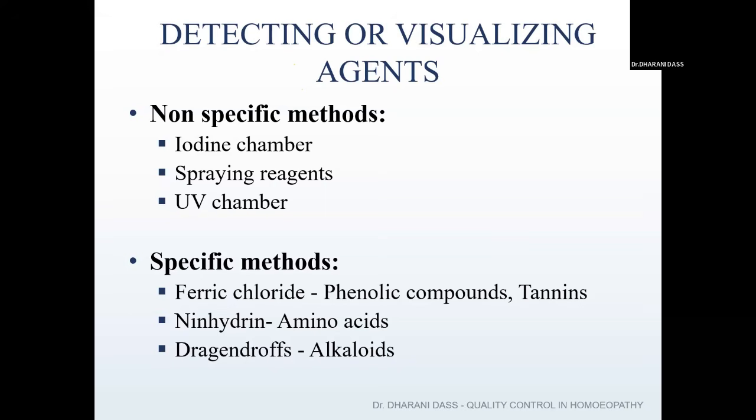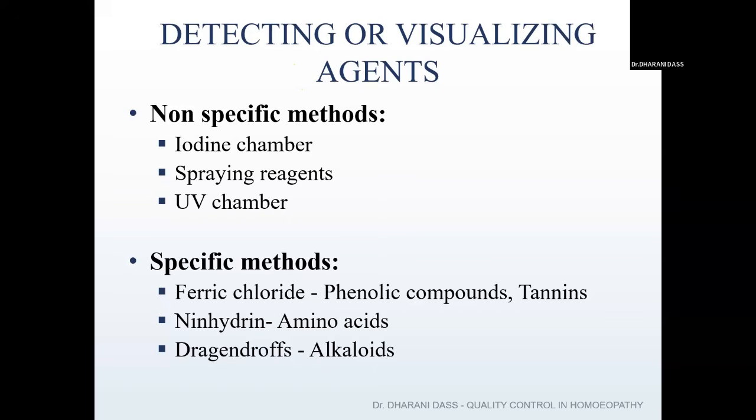So in such cases, what do we have to do? We have to involve some techniques in order to develop those spots. The different methods in which the spots can be developed are specific methods and non-specific methods. Non-specific method means you can't tell just by seeing the spot whether it is an alkaloid spot, a tannin spot or a glycoside spot. You can just bring the colors to the spots by keeping the plate in an iodine chamber or spraying agents like sulfuric acid spray, anisaldehyde spray, or antimony trichloride spray.